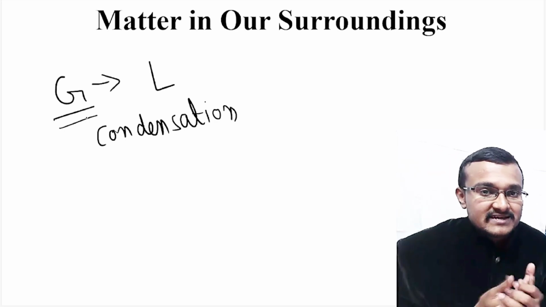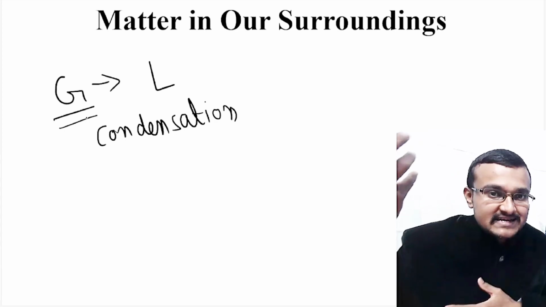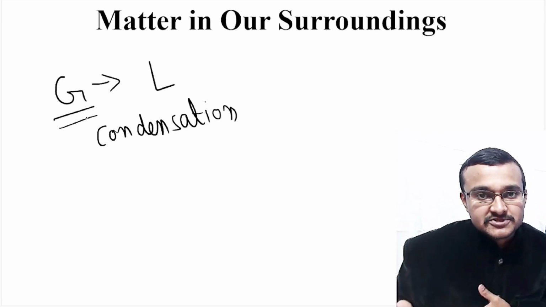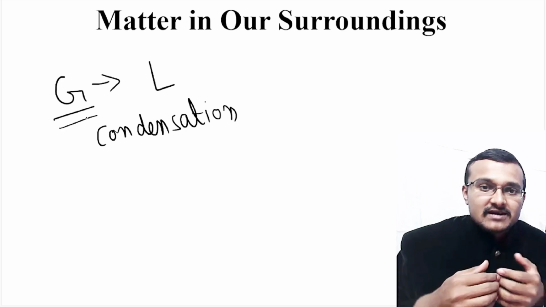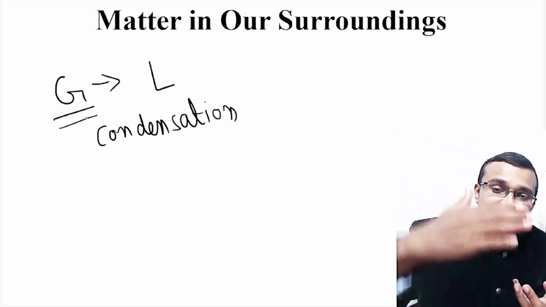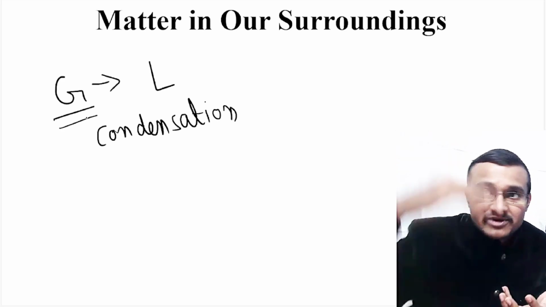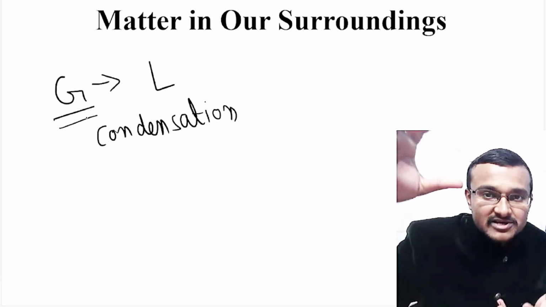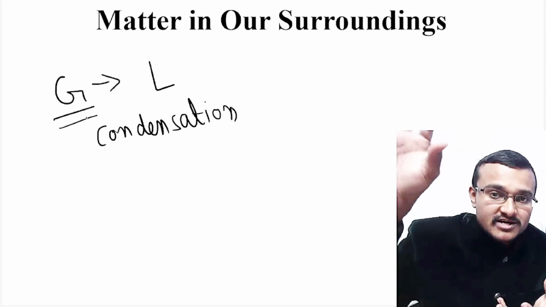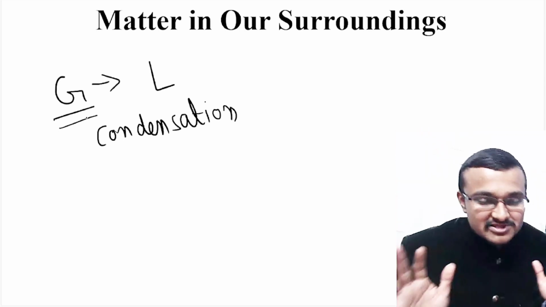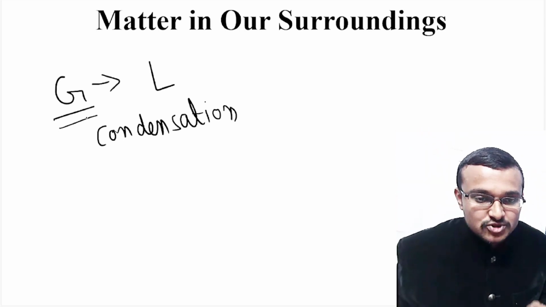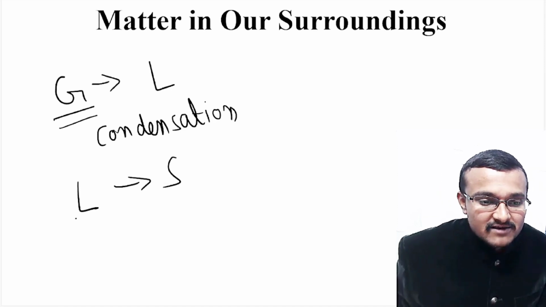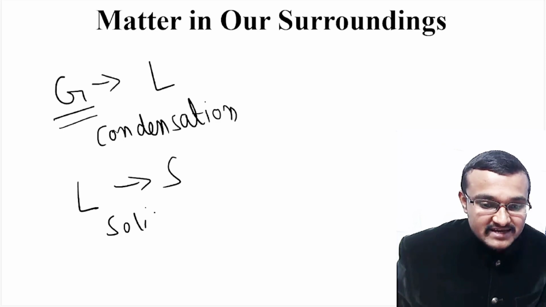You might be thinking the water is evaporating in gaseous form from earth, so how is it coming in liquid form from the clouds? Because of condensation, gas is getting converted into liquid in the atmosphere. That water, which has got converted into liquid, falls on this earth in the form of rain.